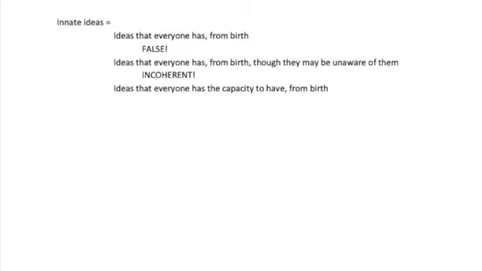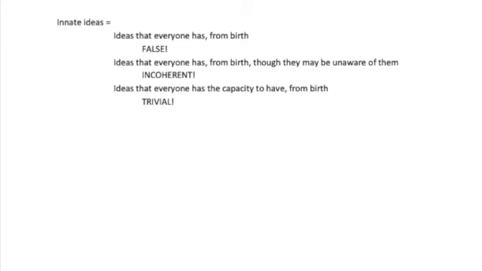But now, if we wanted to claim that innate ideas were ideas that we had from birth in our unconscious, we would have to give an account of the difference between deriving one of these innate ideas from our own unconscious and deriving an acquired idea from things outside of us via sense perception. Locke imagines that the way we'd have to go here is defining innate ideas as ideas that everyone has the capacity to have from birth, or to define innate ideas as ideas that everyone can form from birth.